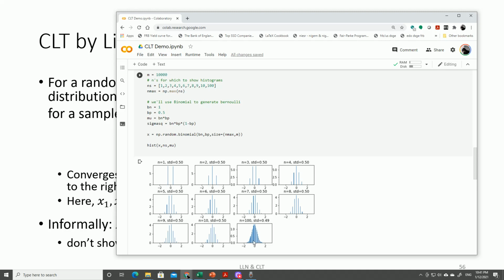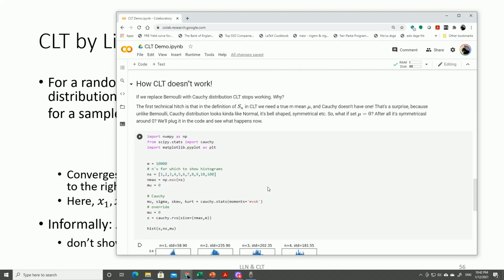So when I'm using 100 of them, look, it's becoming more and more like normal. It is actually becoming a binomial distribution, if you know binomial. But binomial tends to become, in the limit, like normal. Normal is a good approximation of the binomial distribution. Anyhow, even extremely not normal looking distributions, when you add a bunch of numbers or when you average a larger and larger sample, start looking more and more like a normal distribution. That's how CLT works.